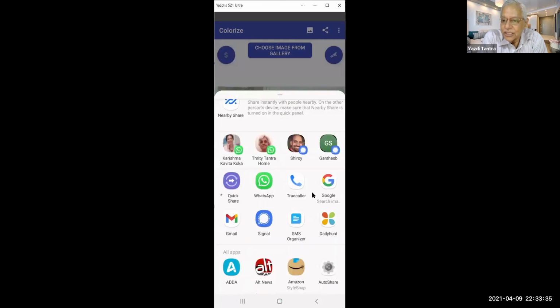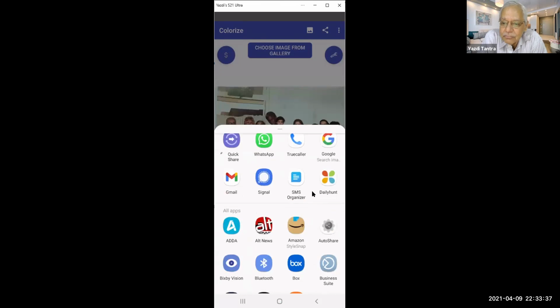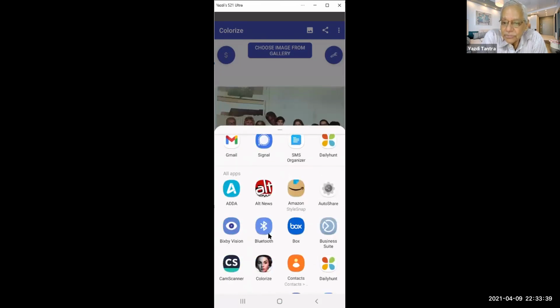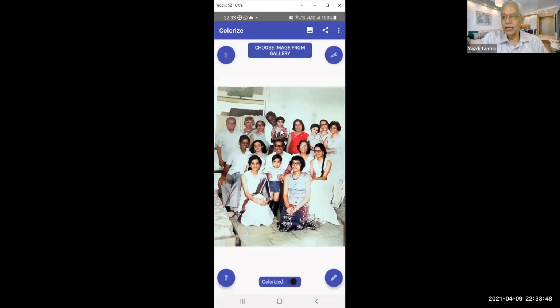You can share it on WhatsApp, on Gmail, you can share it to your CamScanner, etc. So it's a very simple app. Just select the picture and colorize it. That's it. They give you 10 pictures for free, and after that you have to pay for it. And for a nominal cost, you can colorize all your old pictures.